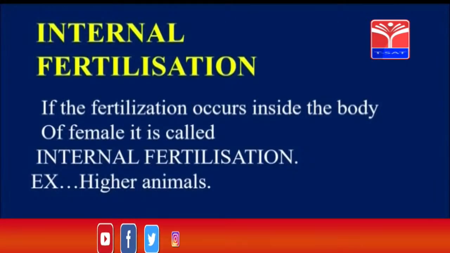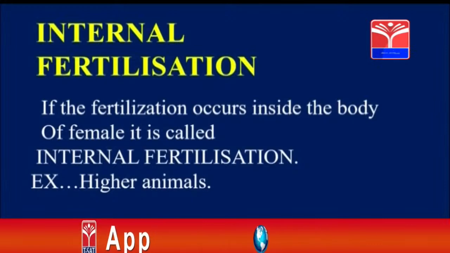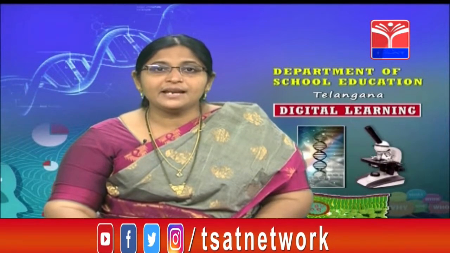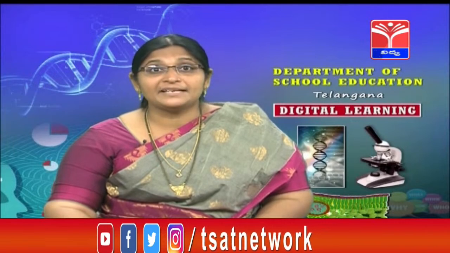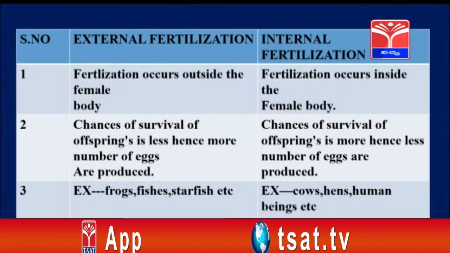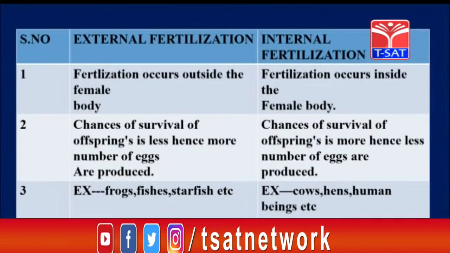If the fertilization occurs inside the body of the female, it is called internal fertilization, and this mostly occurs in higher organisms, mostly the organisms living on land. Let us now see the differences between external and internal fertilization. See children, fertilization which occurs outside the female body is called external fertilization, whereas if it occurs inside the female body, it is called internal fertilization.